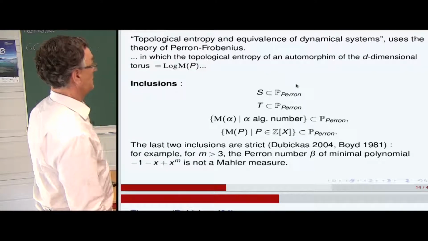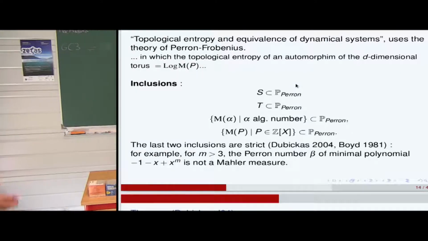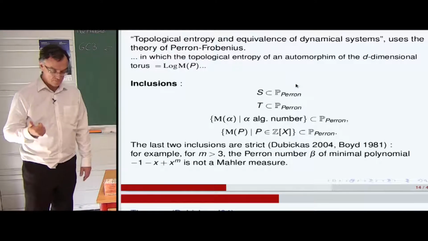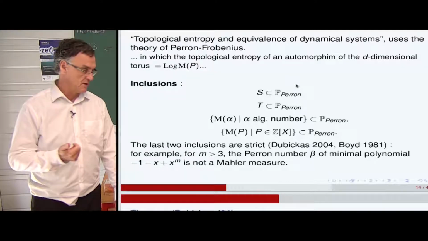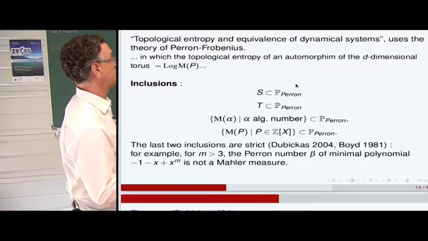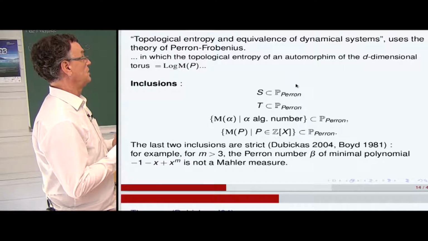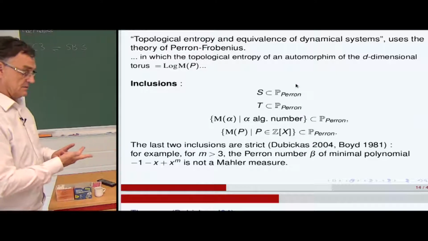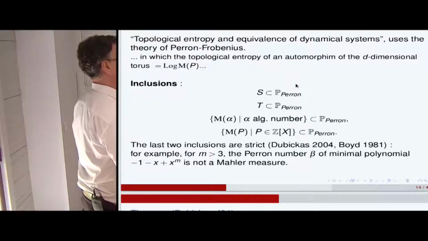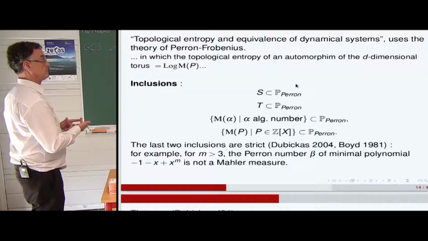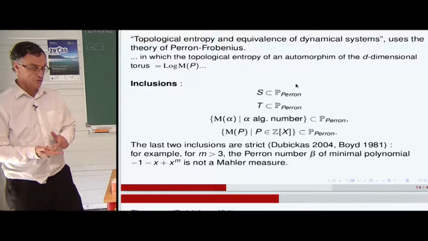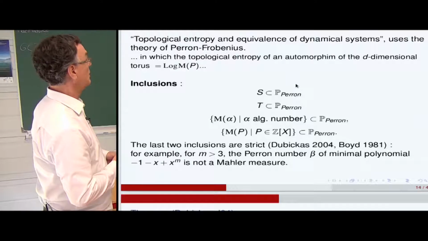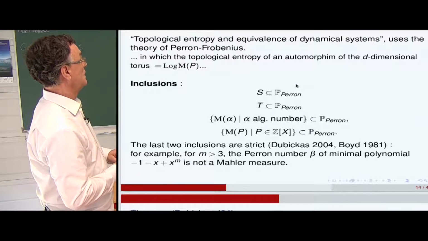And then the theorem of Perron-Frobenius says that there is a unique dominant eigenvalue, which is real, which is an algebraic integer, and strictly dominant, that is to say a Perron number, a root of the characteristic polynomial of this matrix.